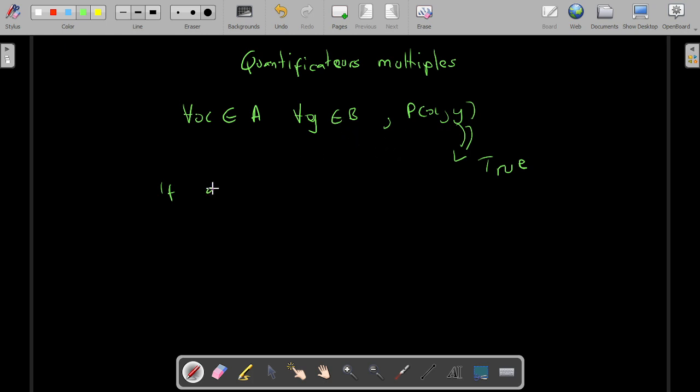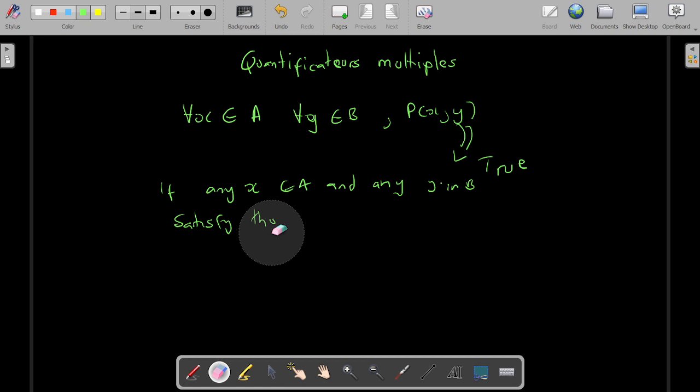So if any x in A and any y in B satisfy the property Pxy, then the proposition is going to be true.